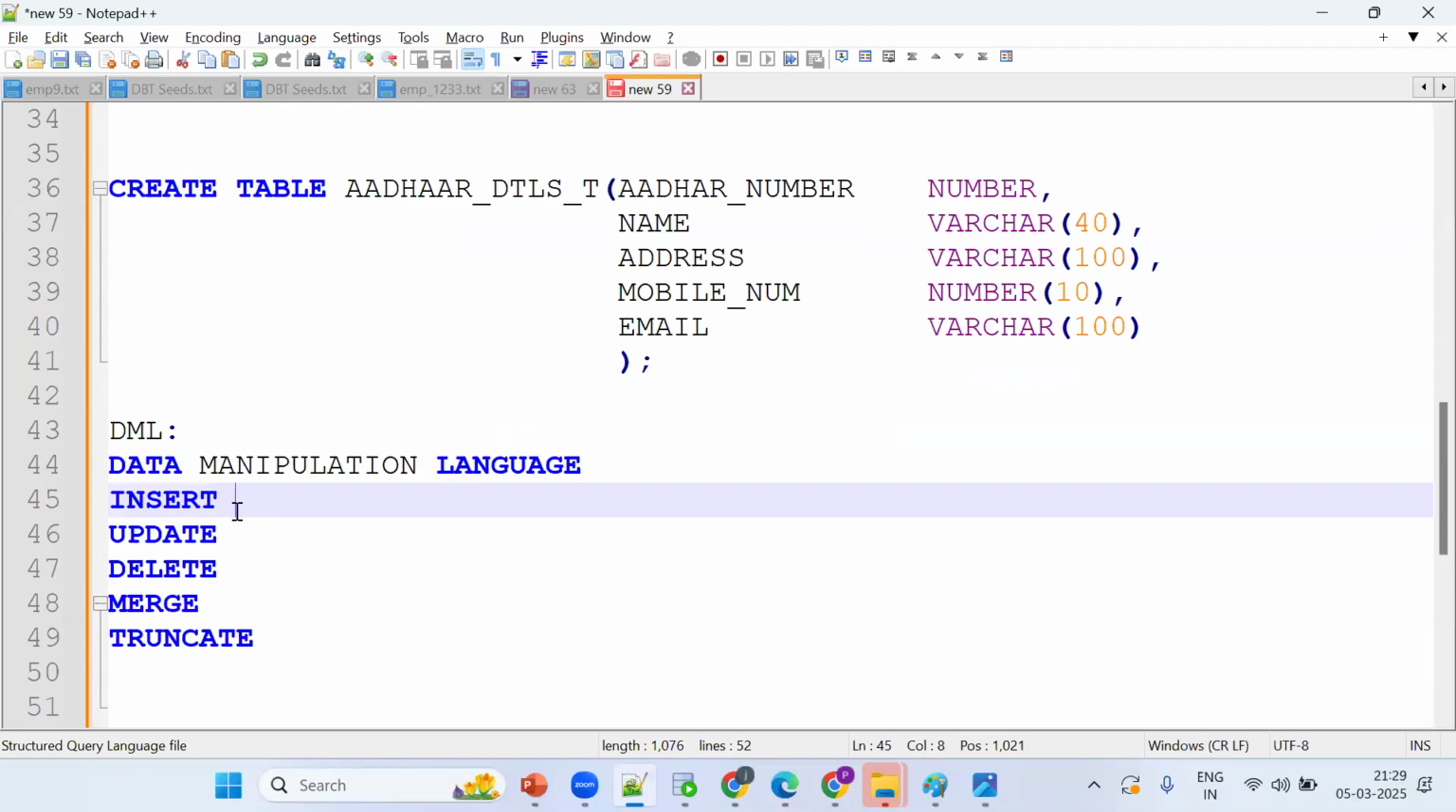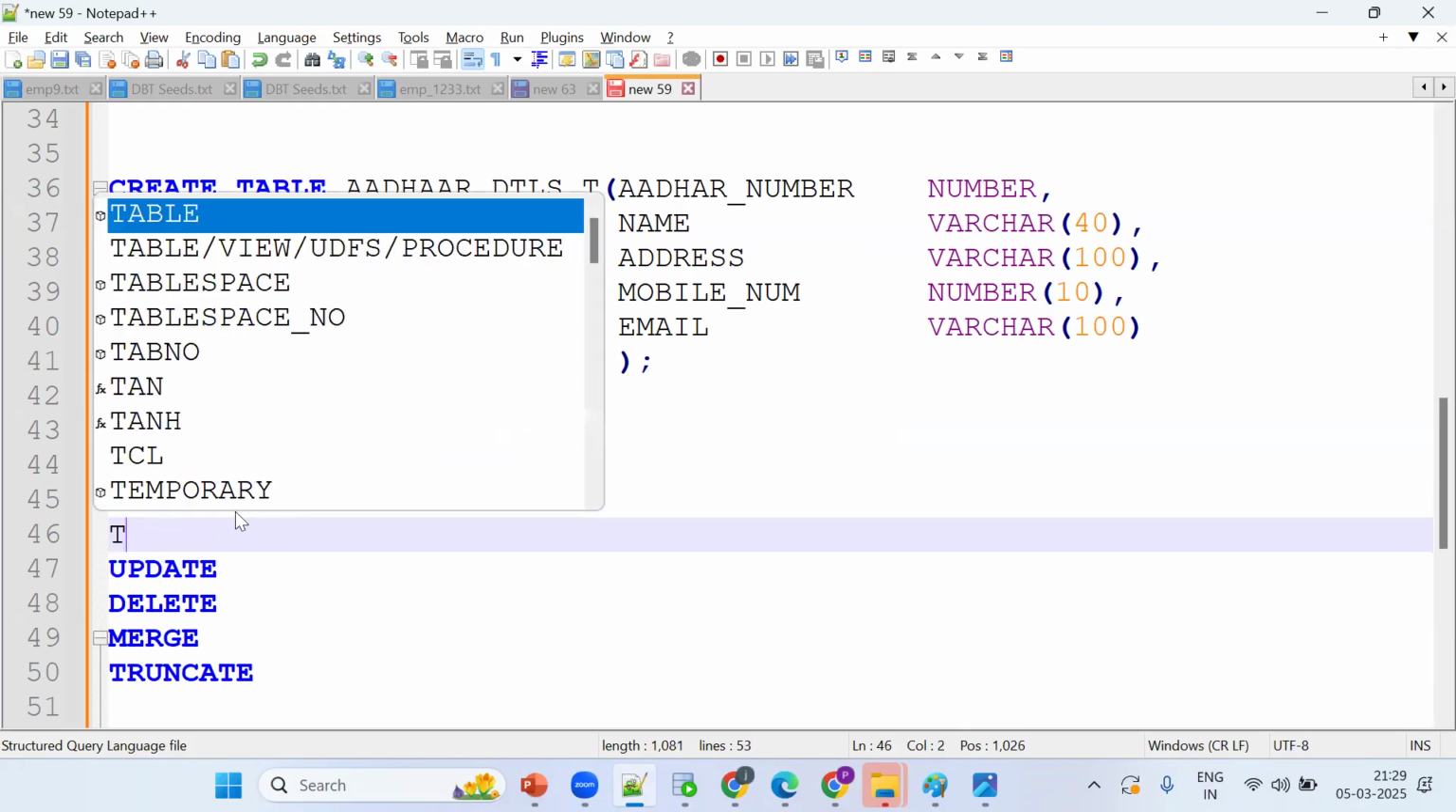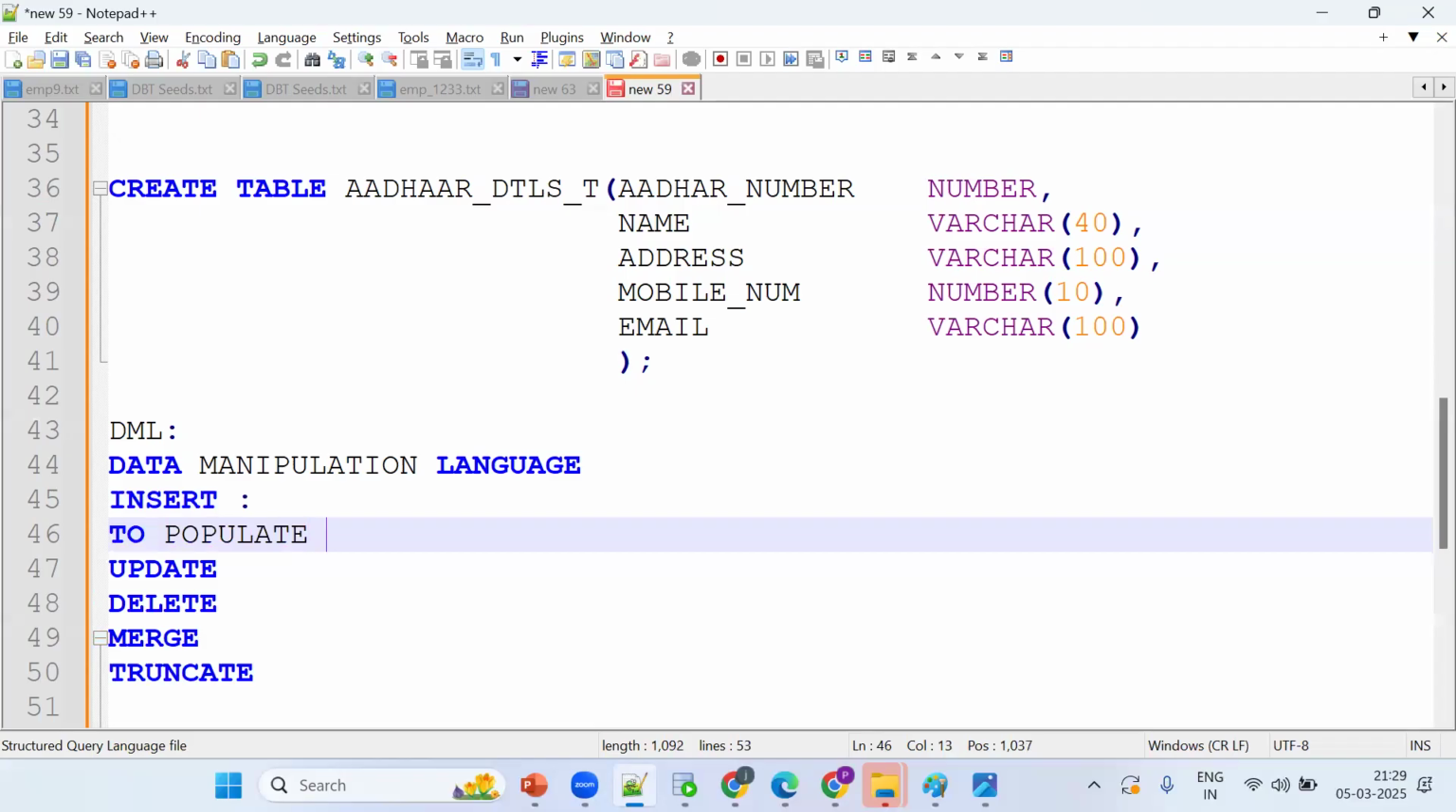Tell me, what is an INSERT statement? Inserting a new record into the already existing table, as opposed to updating existing values.